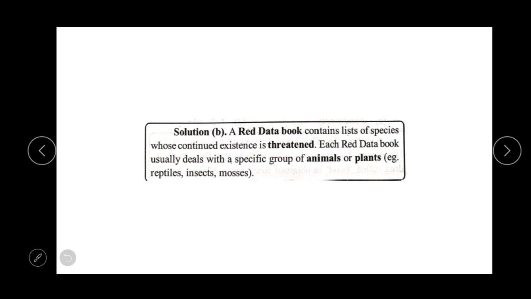So the Red Data Book contains the list of species whose continued existence is threatened. Each Red Data Book usually deals with a specific group of animals and plants, for example reptiles, insects, and mosses.